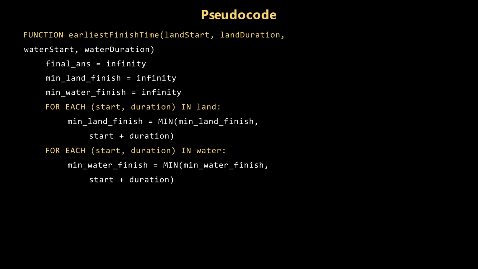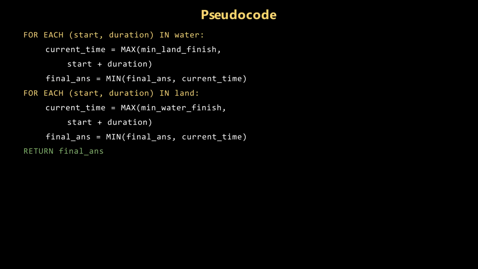First we initialize the answer and 2 best finish trackers to infinity. Then we scan every land ride and every water ride, keeping the earliest finish time for land alone and for water alone. Next we simulate land then water. For each water ride we start after the best land finish, add its duration, and tighten the answer. We run the symmetric water then land pass, then return the minimum finish time.